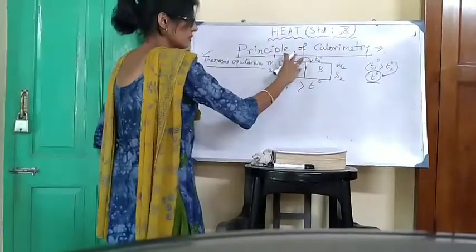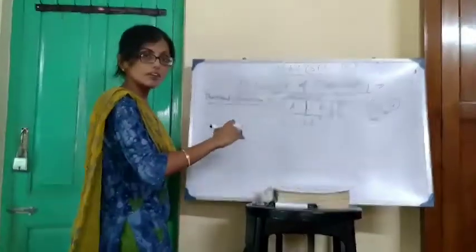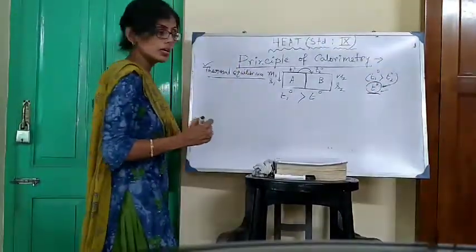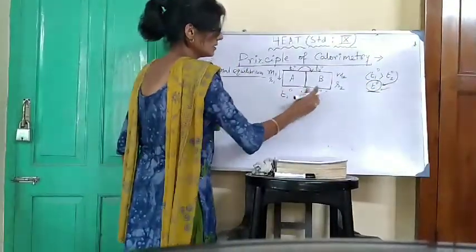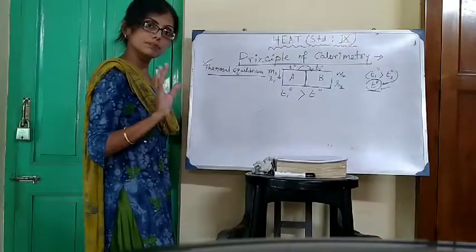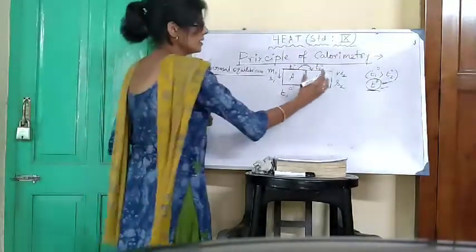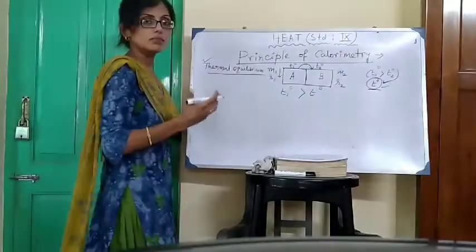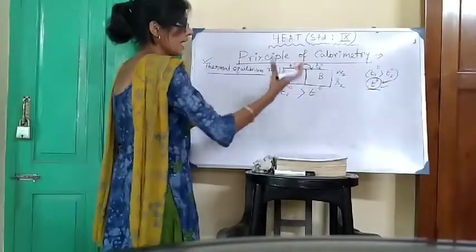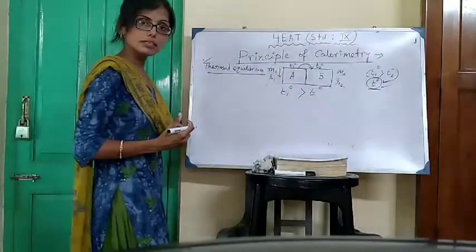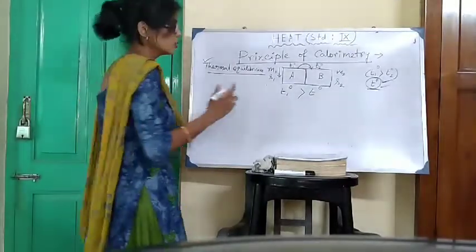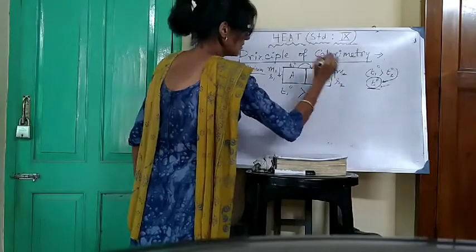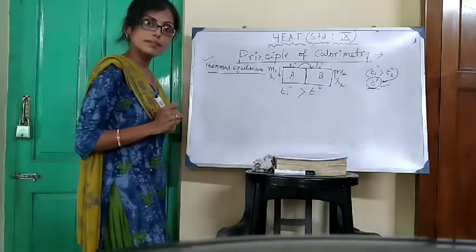Temperature of the first body is decreasing. After that, the temperature reaches T degree. Okay, so definitely T1 degree is greater than T degree. Understood? Similarly, the body B is gaining the heat from body A, from the hotter body. So colder body absorbs heat from the hotter body in the composite system, right?